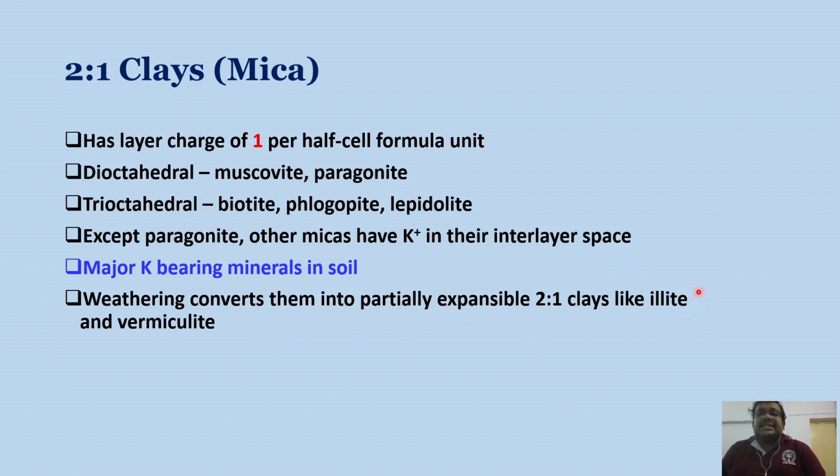We are going to discuss the structure of illite and vermiculite in our coming slides, but remember that mica is the precursor of both illite and vermiculite. Mica has potassium in the interlayer space, and due to the presence of potassium the interlayer space is very small, because this potassium ion is very small in size, and when it comes into the interlayer space it basically locks the structure. As a result the d-axis spacing is also very small.